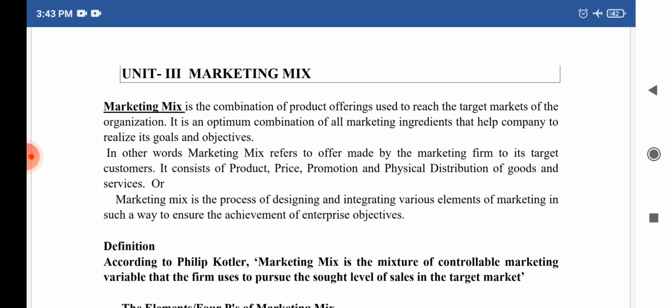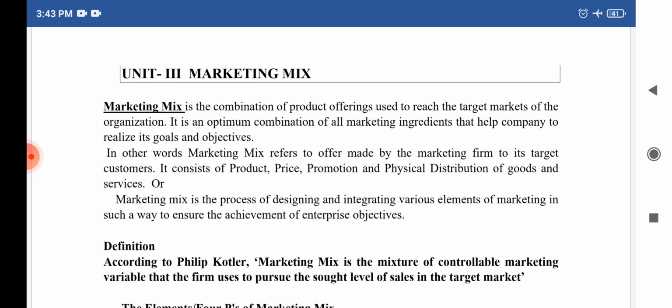Marketing mix is the combination of product offerings used to reach the target markets of the organization. So it is a combination made by the marketer to reach the target markets. It is an optimum combination of all marketing ingredients that help the company to achieve their goals or objectives. In other words, marketing mix refers to the offer made by the marketing firm to its target customers. And the offer includes product, price, promotion, and physical distribution of goods and services.